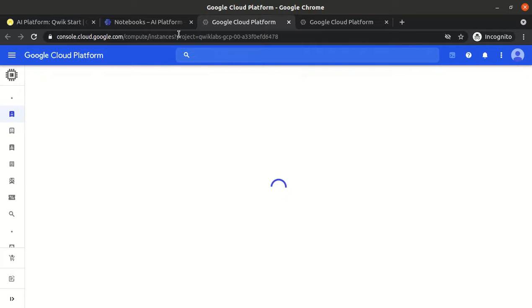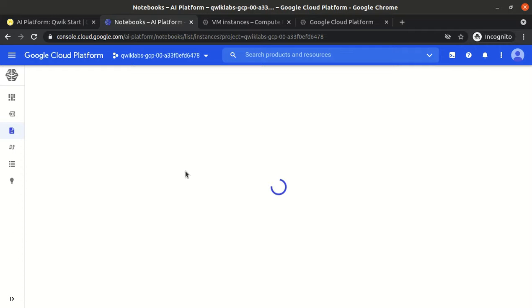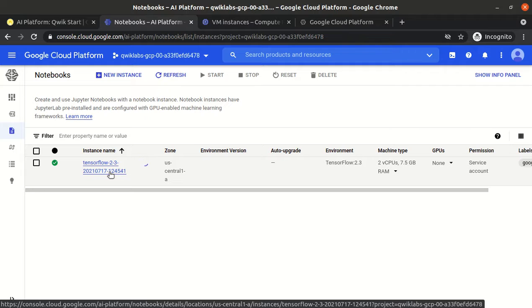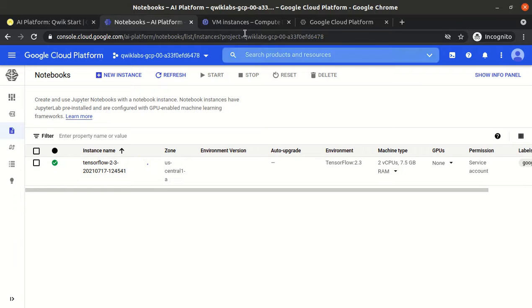At the backend, first it will spin up a virtual machine, and on top of that virtual machine it will install Jupyter notebook or Jupyter lab, that is pip install. And within Jupyter lab, it will install some packages, and everything will be ready for us.